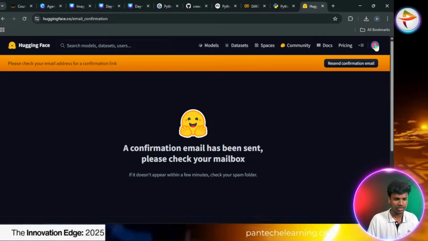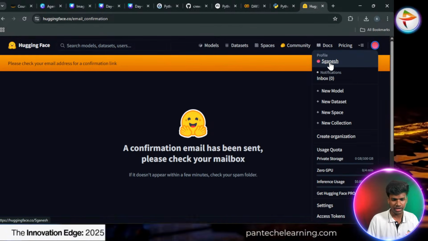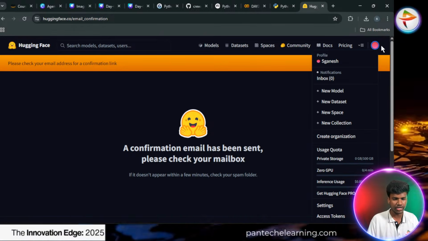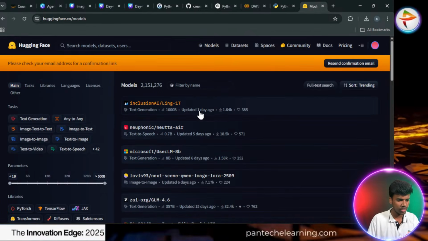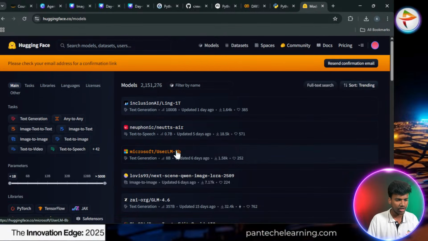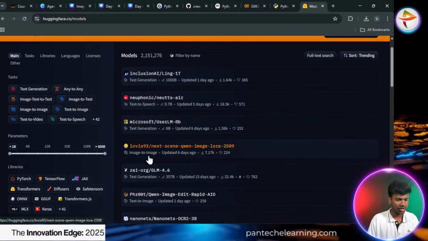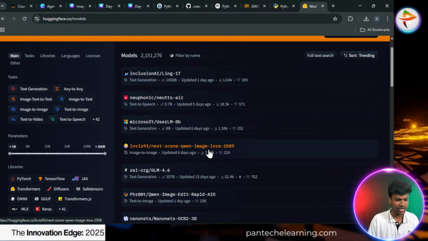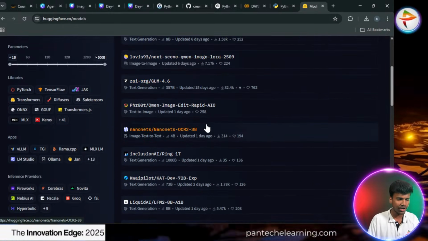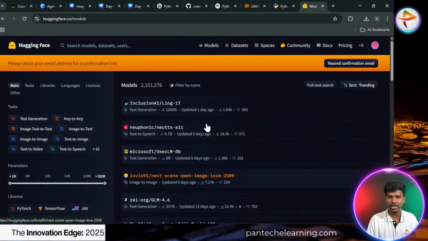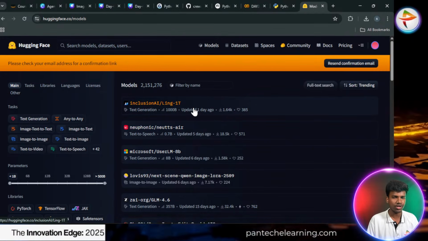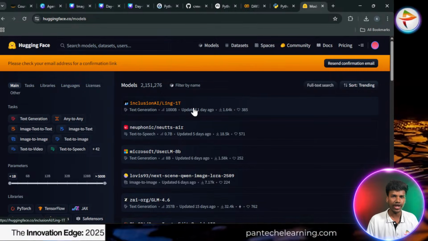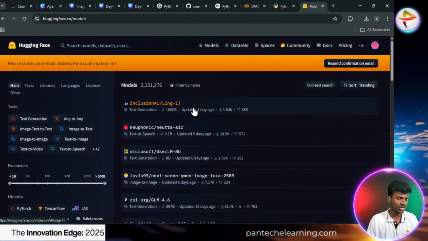So here you can see, once I execute with my mail ID, I have to enter it here and go to the models. First we are entering the models. Here are Inclusion AI, Nucleonic, and Microsoft UserLM. Lora is one of the image editor projects. So multiple default models are available. It's the same as Kaggle. Everyone knows Kaggle is an open-source library, a repository. Inside Kaggle, datasets and models are available, same as here.